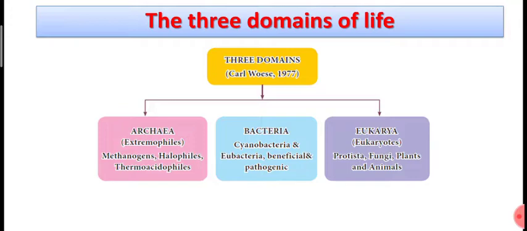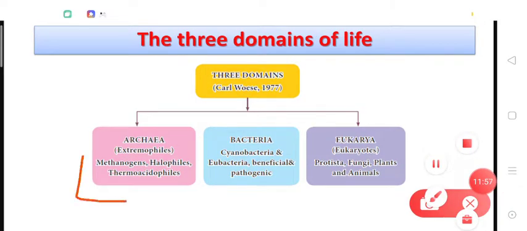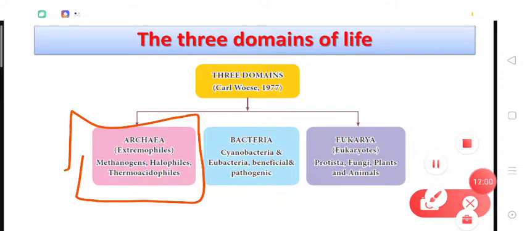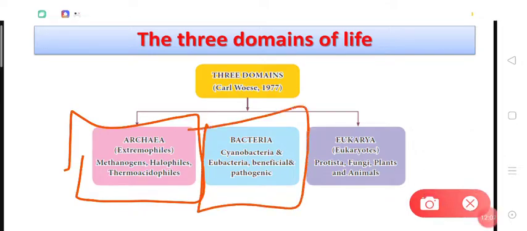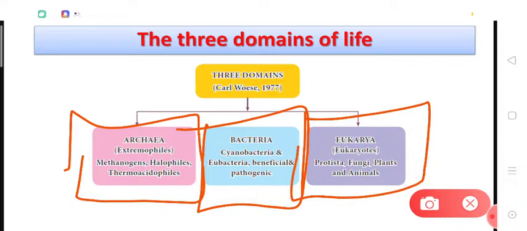So we can say that the kingdom Monera was classified into 2 domains, the domain Archaea and domain Bacteria, and all the eukaryotic organisms were put into another domain. So there are 3 domains of life: Archaea, Bacteria, and Eukarya, right? This was done on the basis of certain biochemical studies on the RNA of the organisms, right?